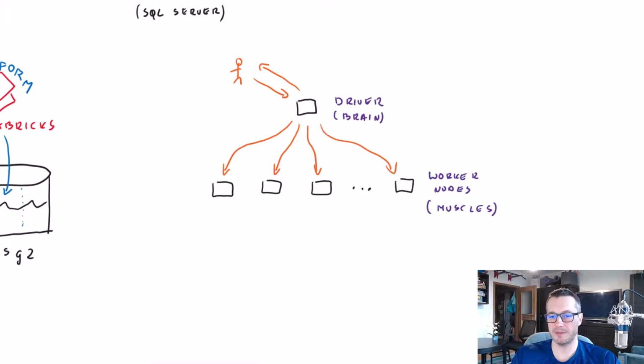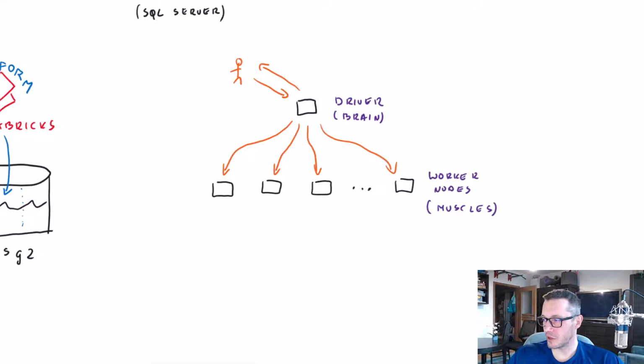We split it into multiple ones. And the best part of it is that this distribution of work happens automatically. We don't have to care about this. Well, we do when we want it to be fast and efficient, but in general, it is done for us.